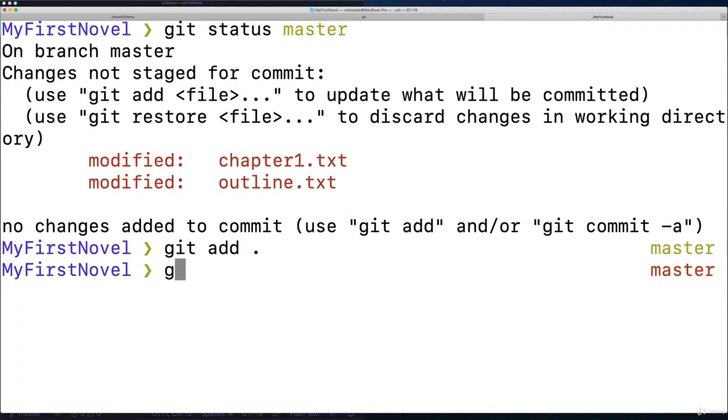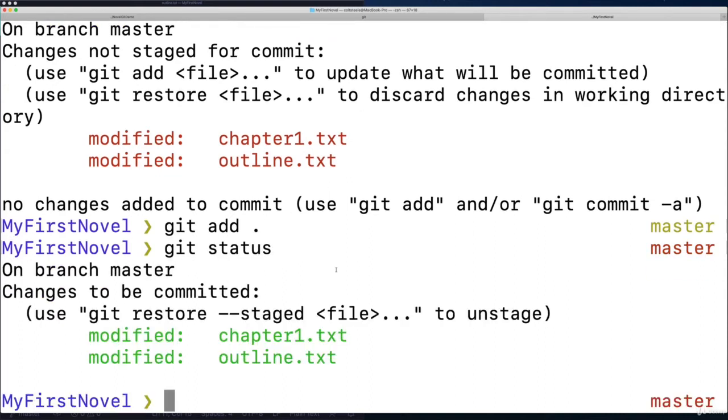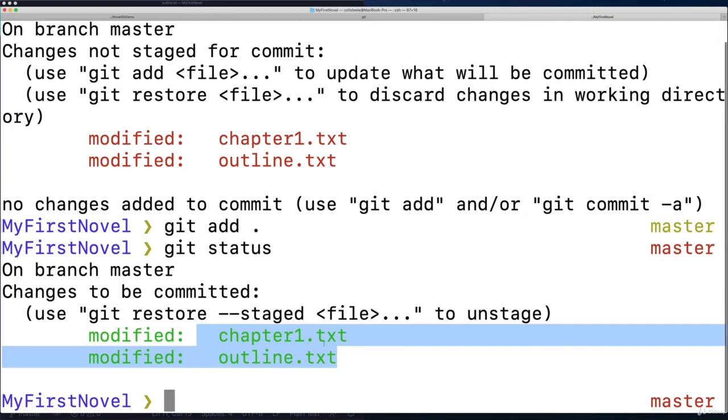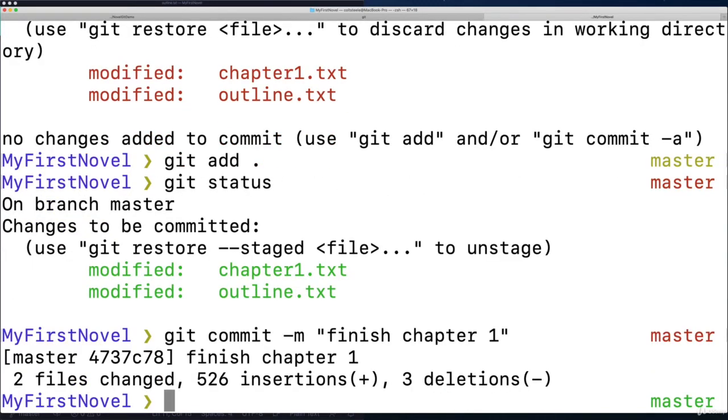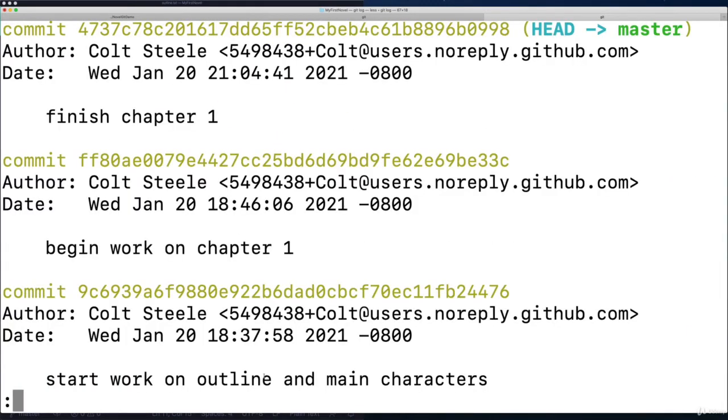add both. If I type git status, we can see both of those have been modified, and now I'll commit. Git commit -m, finish chapter 1. Great. Type git log just as proof, and there it is, finish chapter 1.